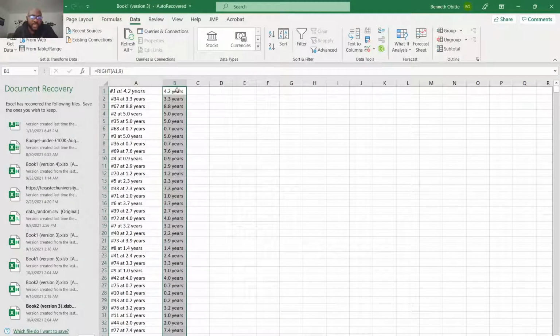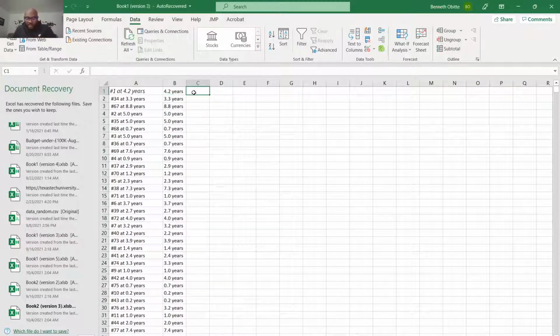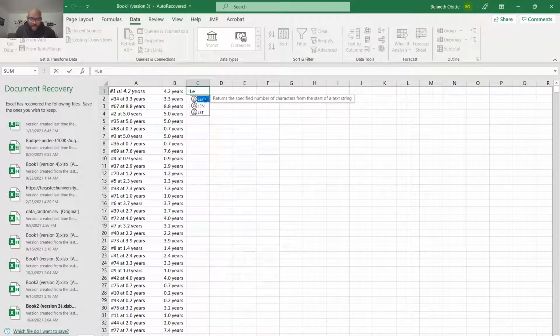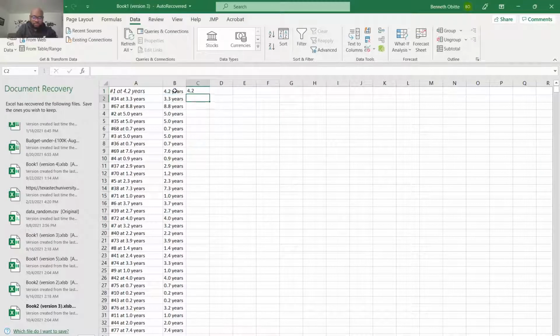Okay, but it's still a bit noisy. We still have the word years. We don't want years. What we want is just 4.2. So we use the LEFT function, do the same but from the left now. So how many characters is there? 3. Enter. Okay, we do the same and drag it down.